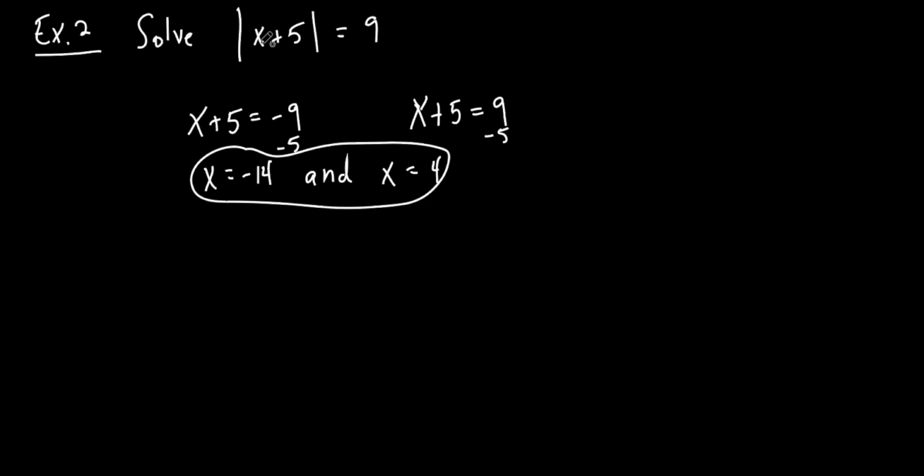Let's put a 4 in there. Put a positive 4. What's 4 plus 5? It's 9. What's the absolute value of 9? It's 9. So do both of these actually work? Yep. So this is a good method to do it, isn't it? That's a good way of doing it. And those are the only two numbers that make that thing work.